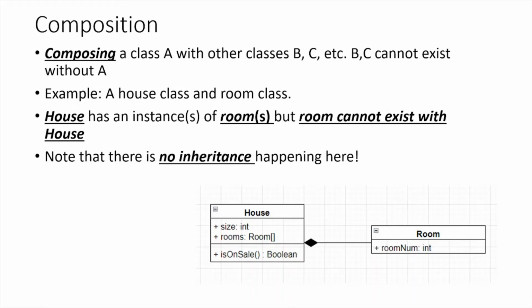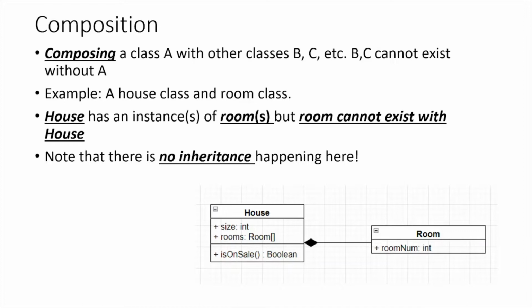Composition, essentially, is an alternative to inheritance. The idea is that you want to compose a given class A with other classes B, C, D, and so on. But the key thing to note here is that these additional classes B, C, D, and so on can't actually exist independently. They can't exist without A actually using them. It'll make more sense with an example.